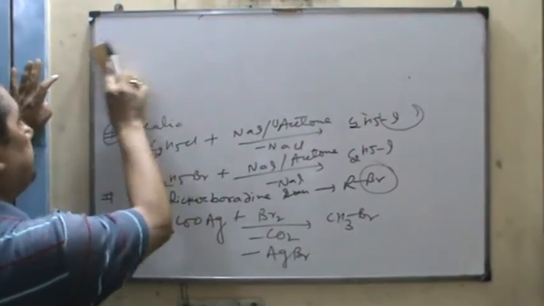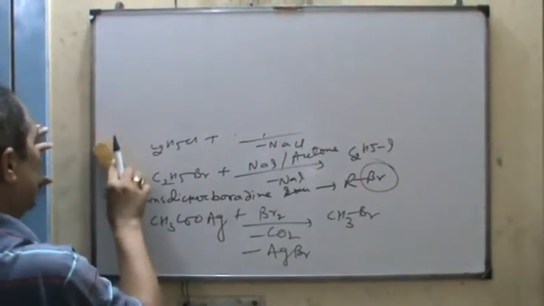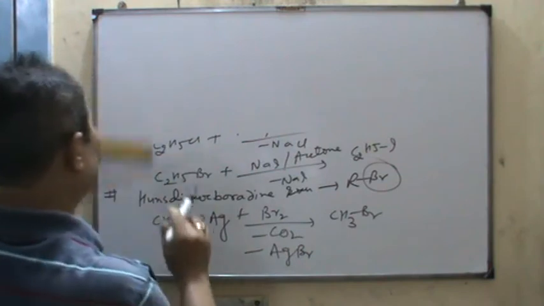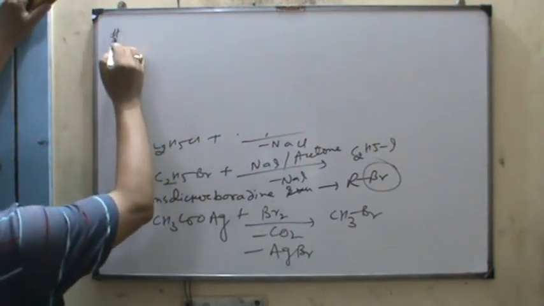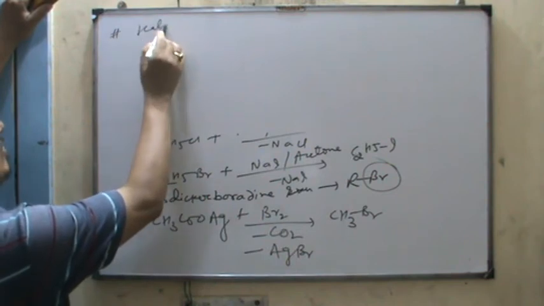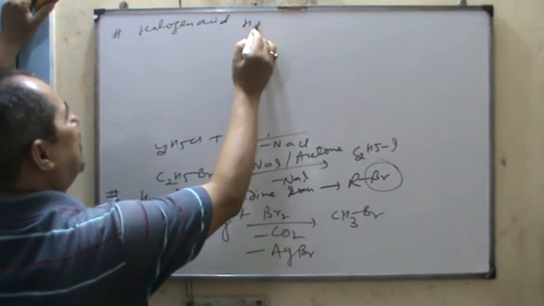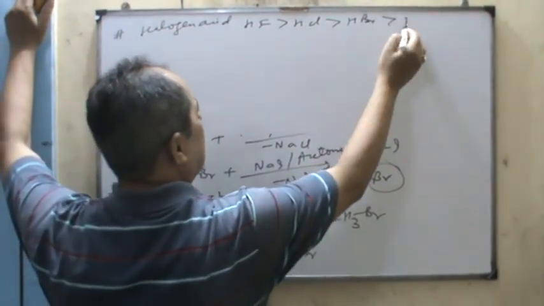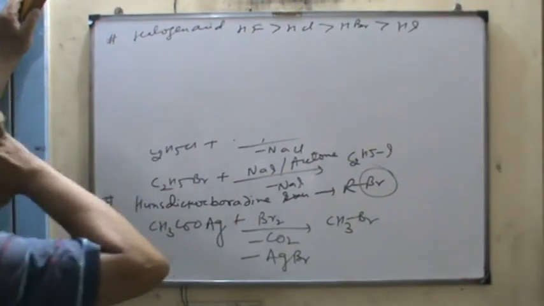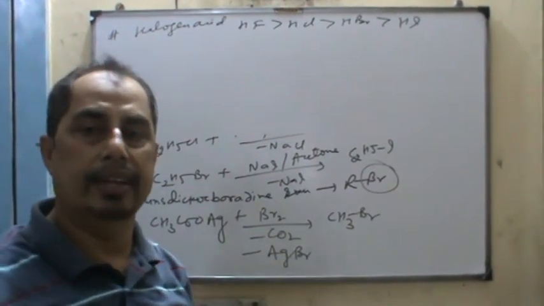So the next method is the reaction with halogen acid. HF is more reactive than HCl, then HBr, and then what is that? HI. So these are the different reactivities of that.